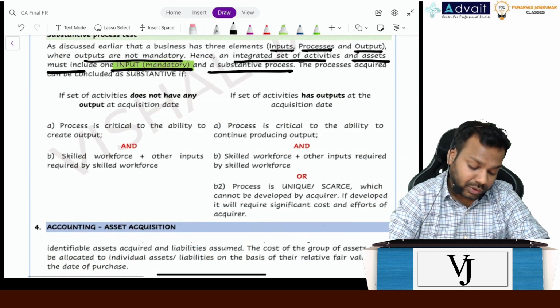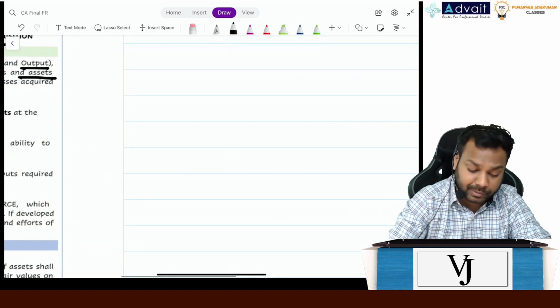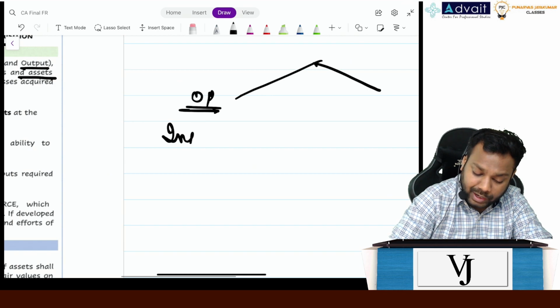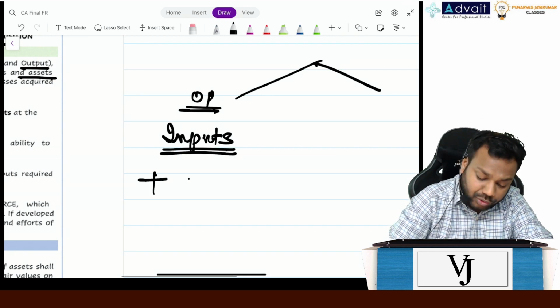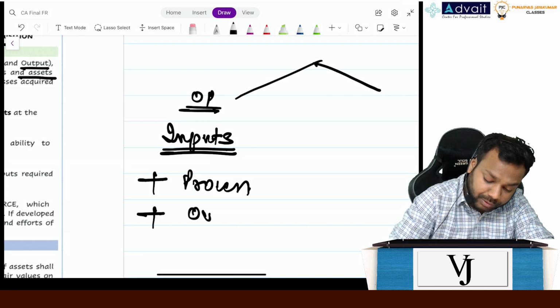So it says there can be two possible options. Option number one, definitely you should have inputs, and you should have process, and you should have output.